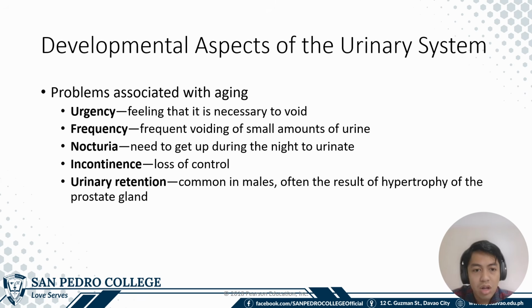Urinary retention is common in males, most often because of the hypertrophy or the enlargement of the prostate gland. The prostate gland again is located surrounding the urethra, so if it enlarges, this constricts the outflow of urine through the urethra.